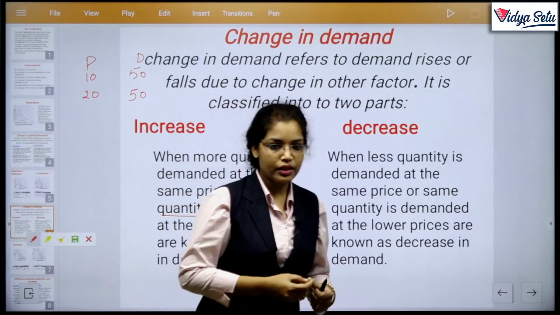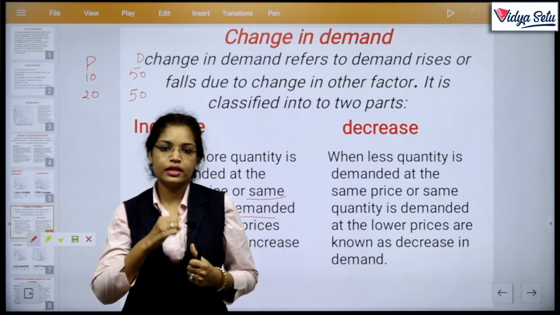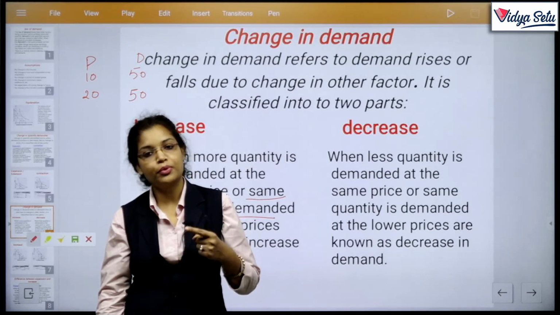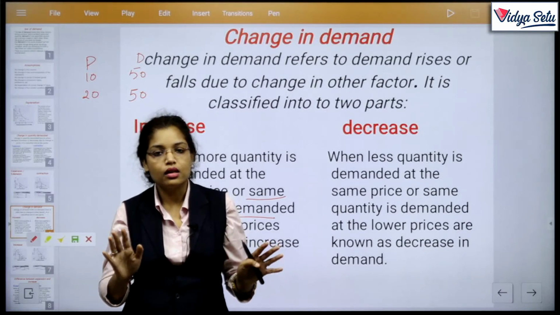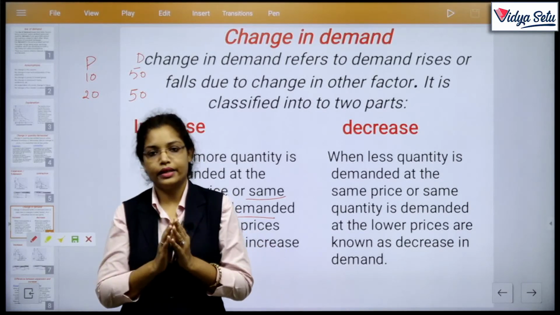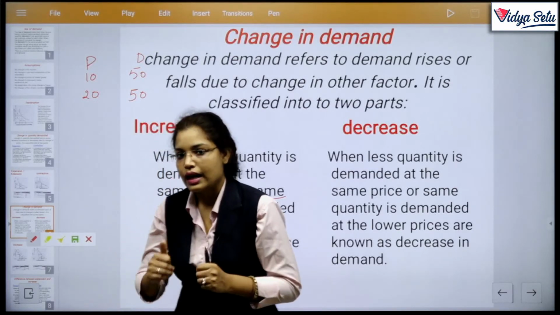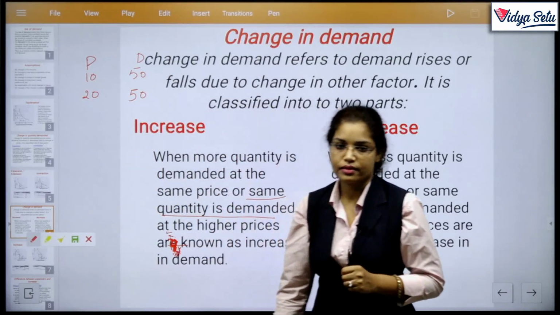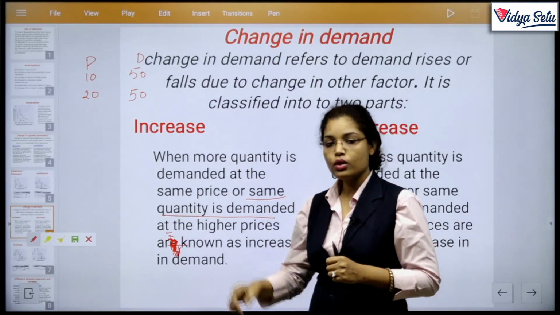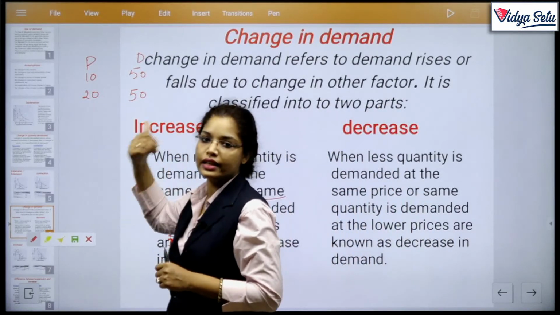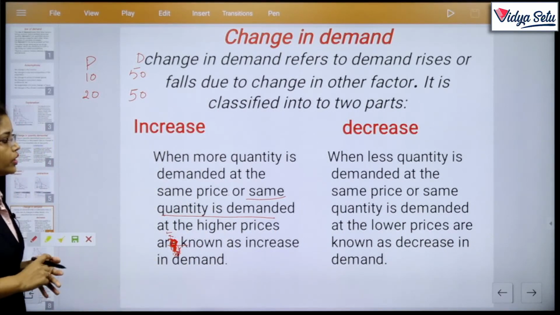But we studied already that if demand changes due to a change in price, then it will constitute क्या? Change in quantity demanded, that is expansion or contraction. But here I change the price, but I don't change the demand. So this will happen due to a change in other factors. This is also a type of change in demand.